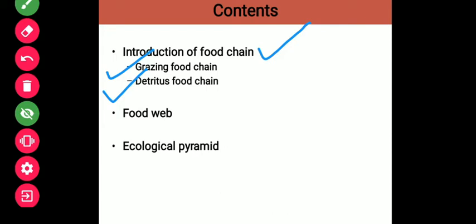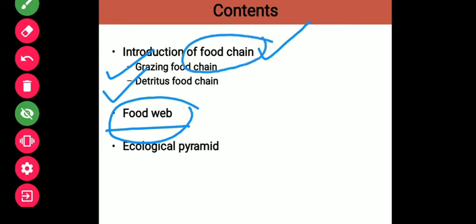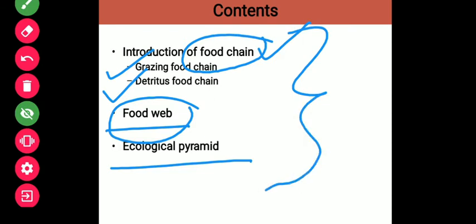We are going to see the difference between the grazing and detritus food chain, and after that we will be seeing about the food web. The food web is more complex than the food chain structure, and finally we will end with the ecological pyramid, which is also called the food pyramid. These are the different points we are going to cover in this presentation.